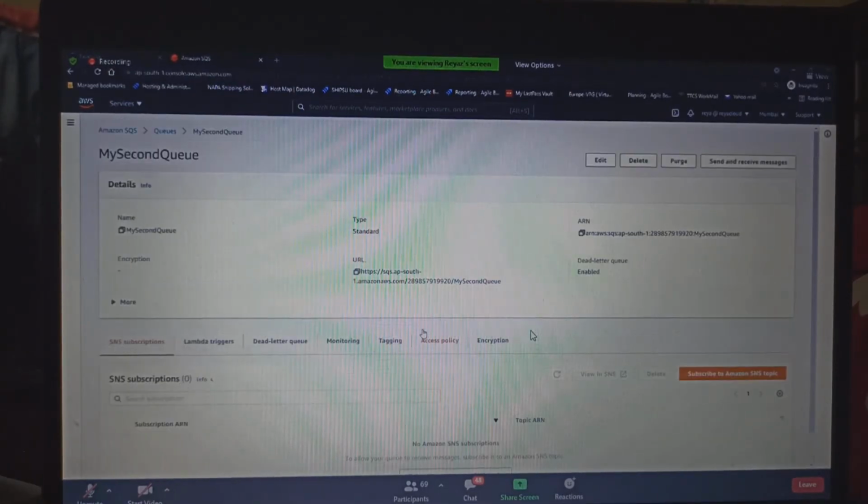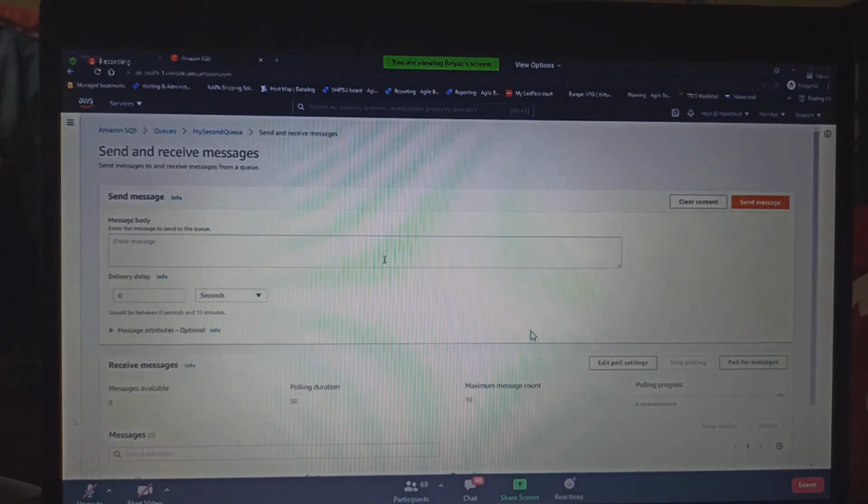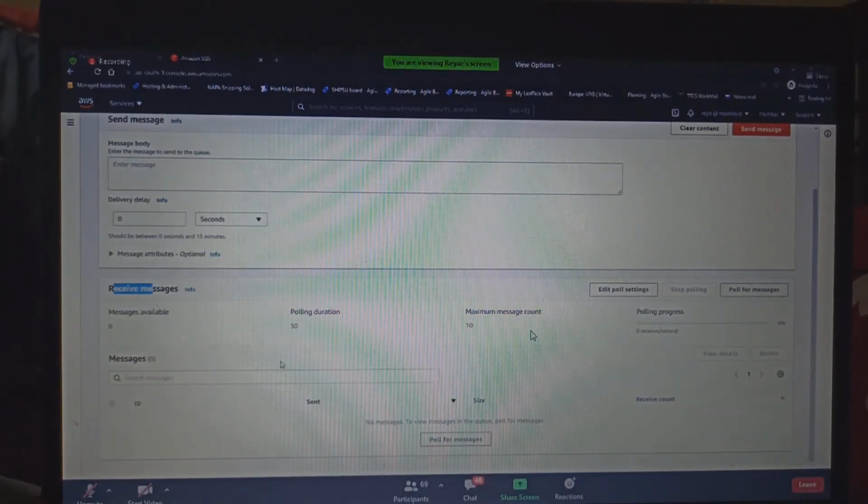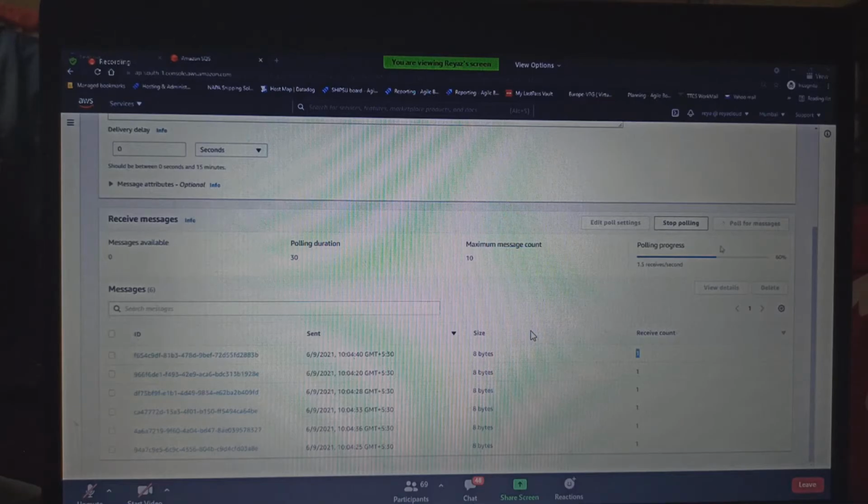Go inside the second queue and send and receive messages. Guys, in receive message, I'll poll it. I'm polling it. See, 1 receive count. How many times am I polling it? First time I'm polling it. Did I get 6? No, I'm stopping. There is some problem.